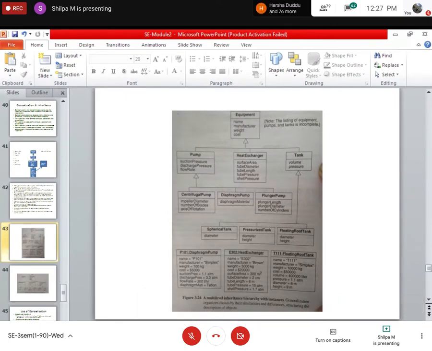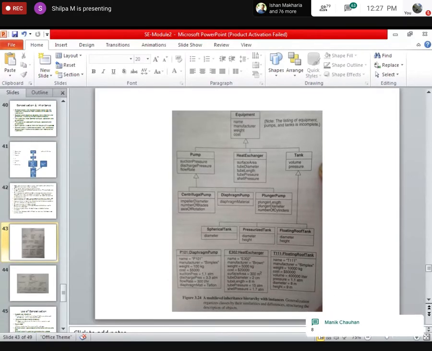Manik says eight. Mohan, how many attributes does a roof tank have?